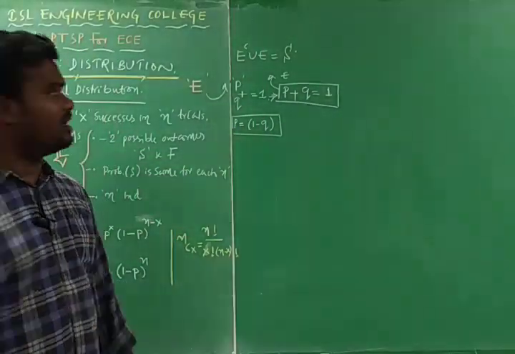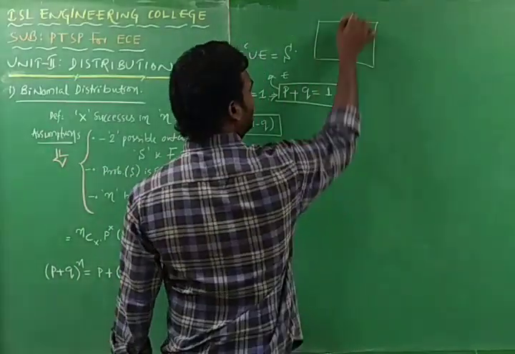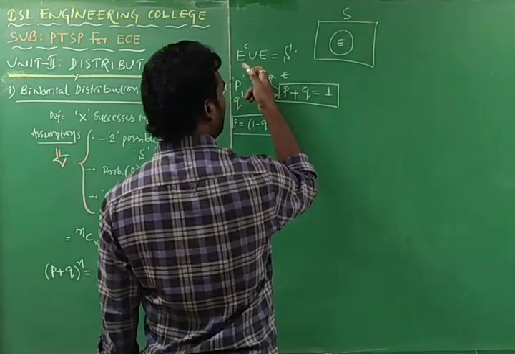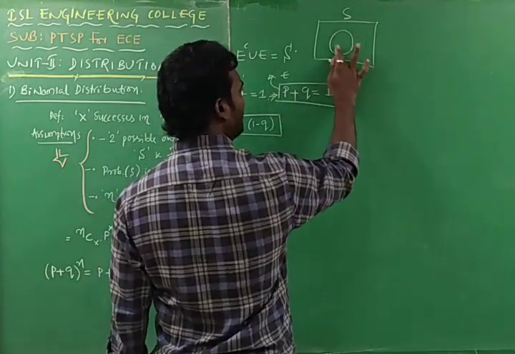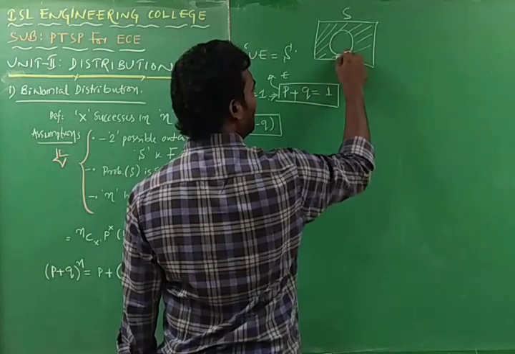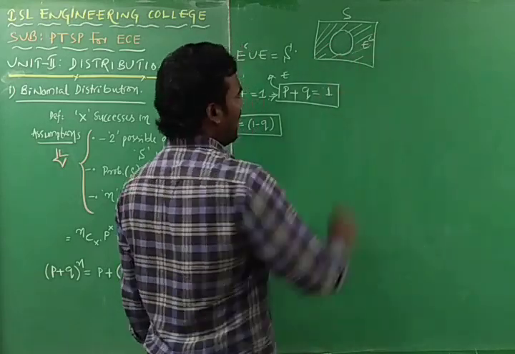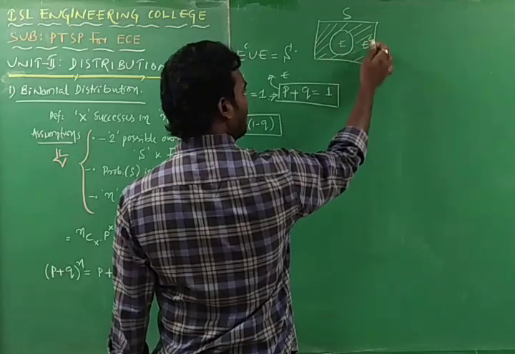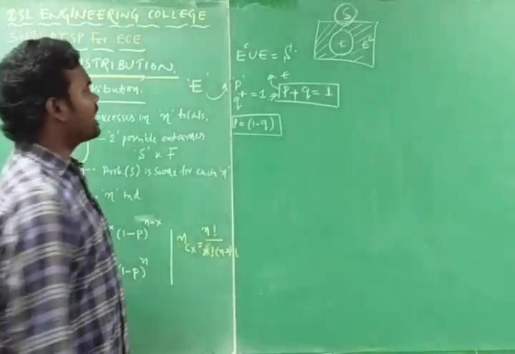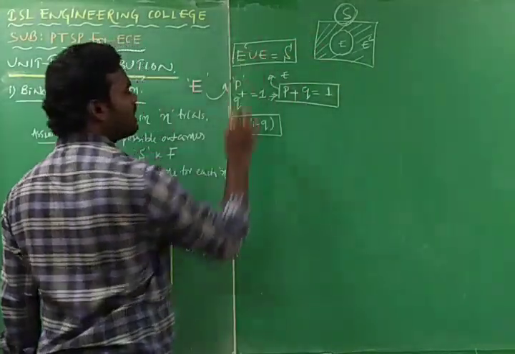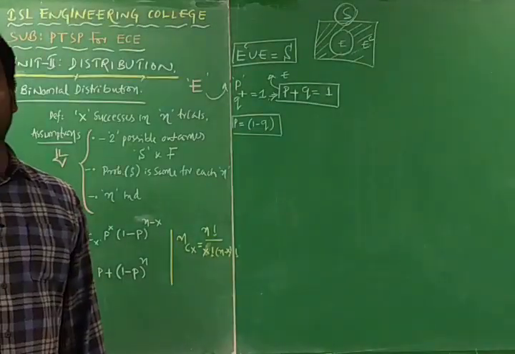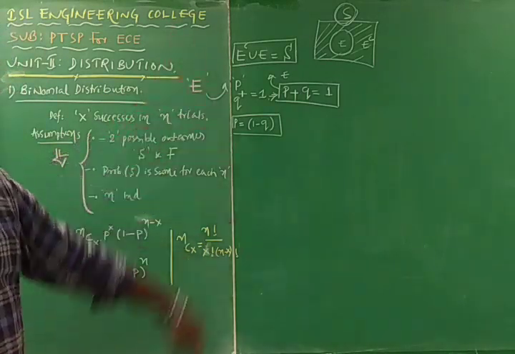Again, if E is a Bernoulli trial, E complement is nothing but 1 minus E. That means, for example, this is S, in which this is E. We are going with E complement, which means removing E from S. This lined area is E complement, and this empty space is E. E union E complement is obviously the sample space only. This is the second equation you must remember: E complement union E is the sample space, the total number of possible outcomes of an event.